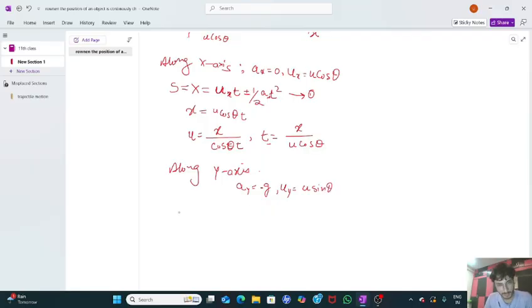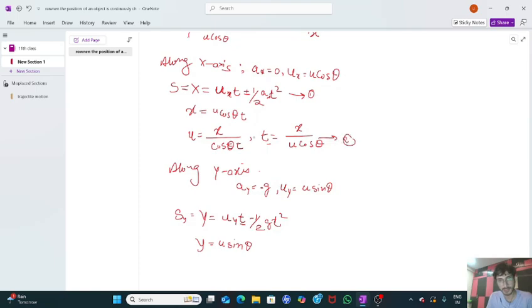Now we have s along y, or we can call it y, is equal to u along y times t minus 1 by 2 g t square. So y is equal to u sin theta times t minus 1 by 2 g t square. Let us eliminate the value of t.